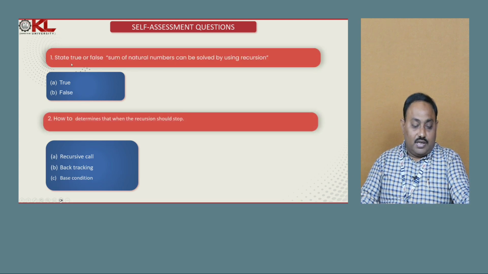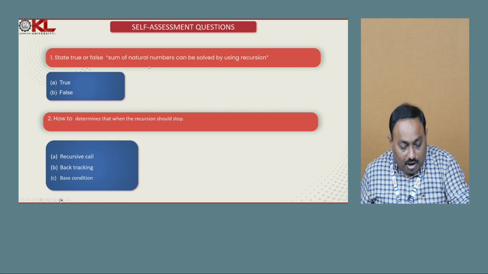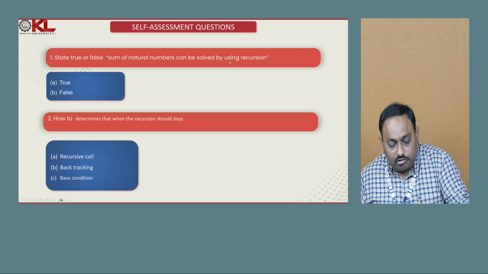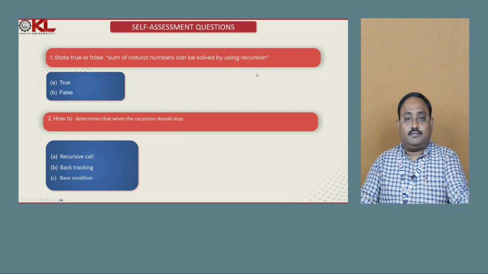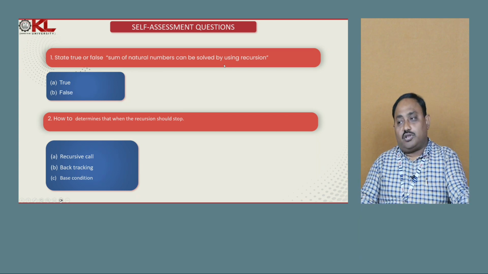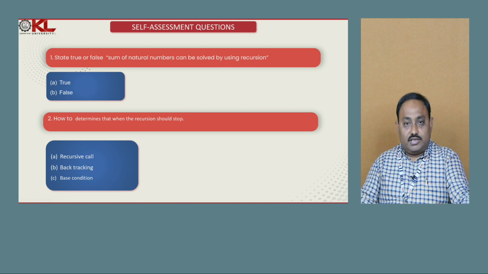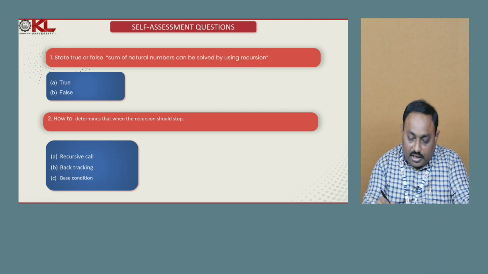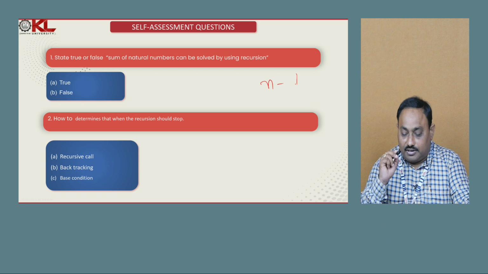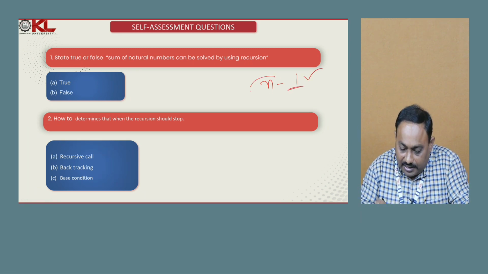Before closing the session, let us check some of the self-assessment questions we have included here. State true or false: sum of the natural numbers can be solved by using recursion. Actually we solved this problem using iterative statements. Is it possible to solve it recursively? If it is possible, we have to define the base condition. That means we need to add all the numbers from n to 1, because the natural numbers start from 1 and end at 1.